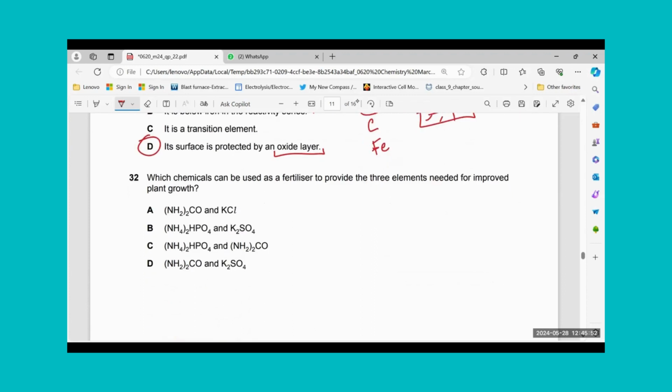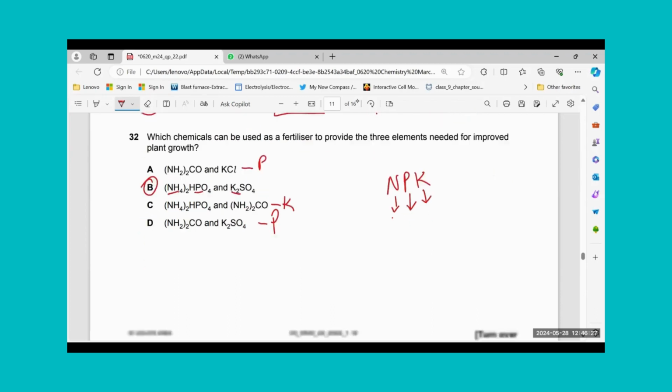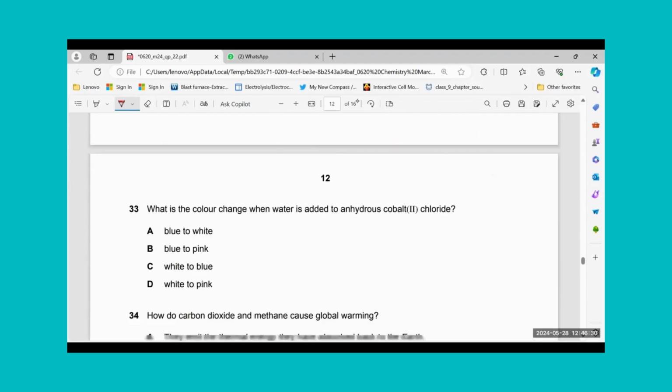Which chemicals can be used as a fertilizer to provide the three elements needed for improved plant growth? NPK, nitrogen, phosphorus, potassium. These are the three elements we need in fertilizers. So we will look for those combinations where I have all three elements. Here I don't see phosphorus. Here I see nitrogen, I see phosphorus, and I see potassium. So I can go for B. Let me check for C as well. Here I don't see potassium. Here again, I don't see phosphorus. So 32 answer should be B.